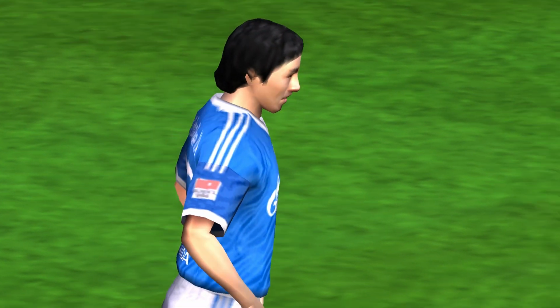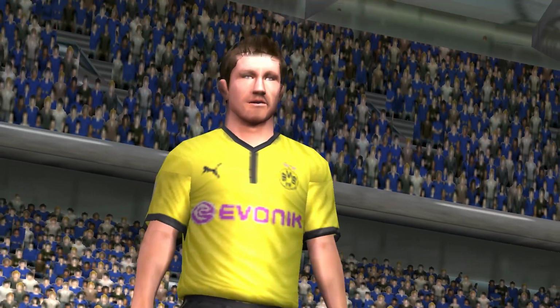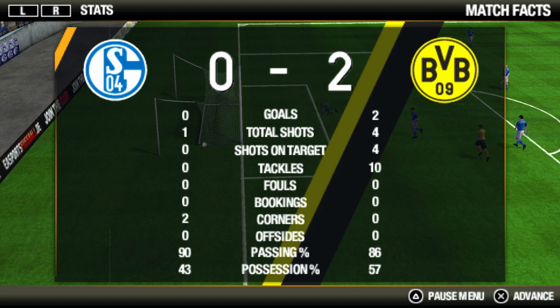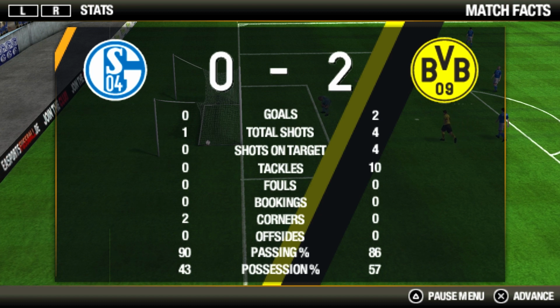Schalke 0, Borussia Dortmund 2. 2-0 at half time to Borussia Dortmund in the Revier Derby, with goals from Robert Lewandowski and the player/head coach/manager Marco Reus with the second.